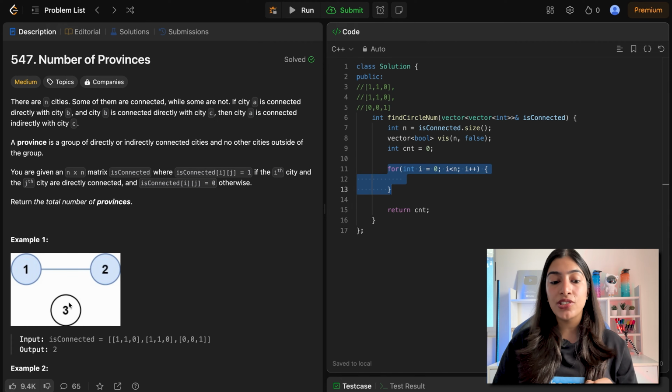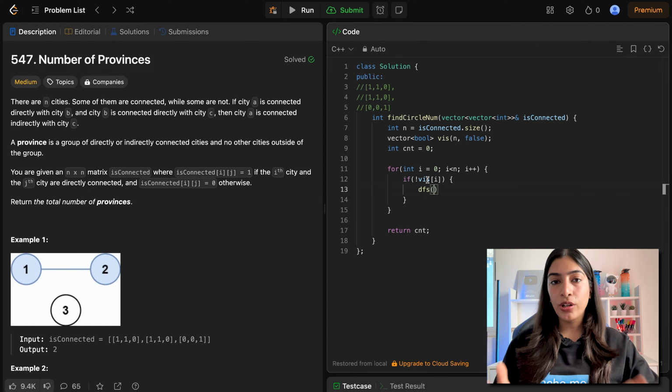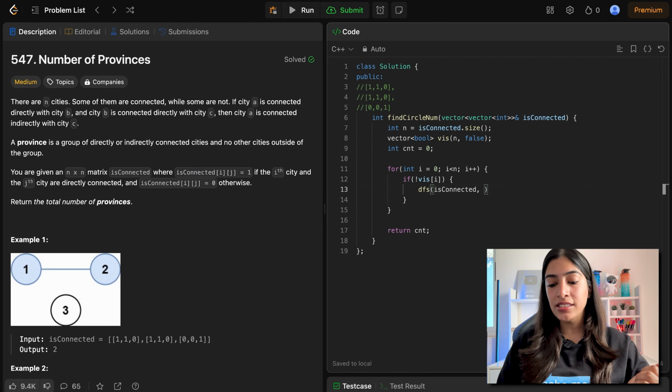So I will need to check whether I need to do DFS from this 3 also or not. So if I is not visited, then what am I going to do? I am going to call DFS. What all things do I need to pass in this DFS call? Obviously, I need to pass the adjacency matrix, the current I or the current node that I am at, the visited array, and what else? Obviously, I need to pass n as well.